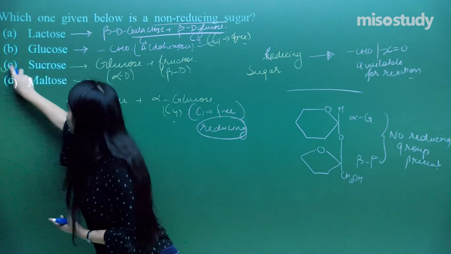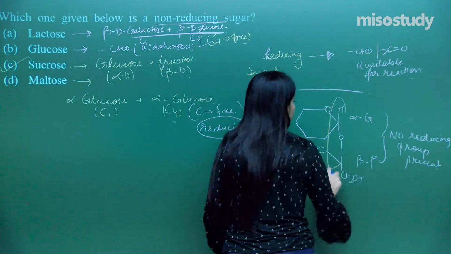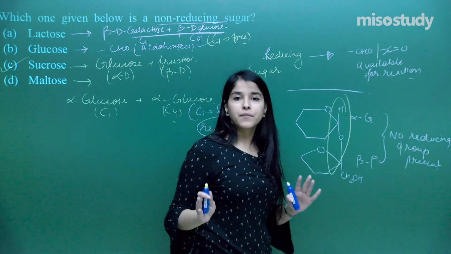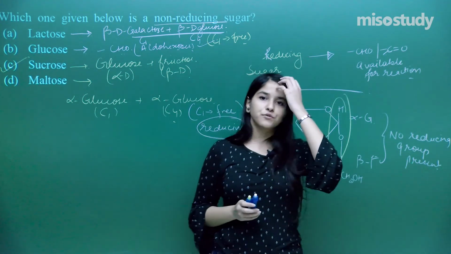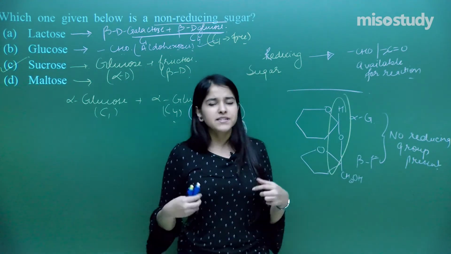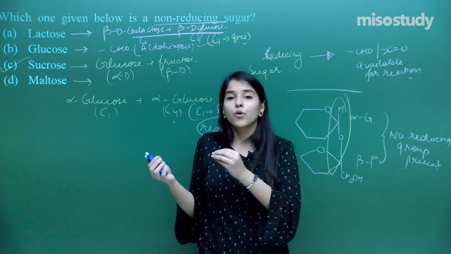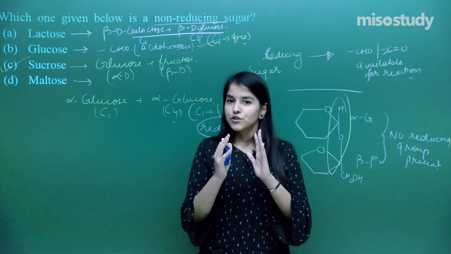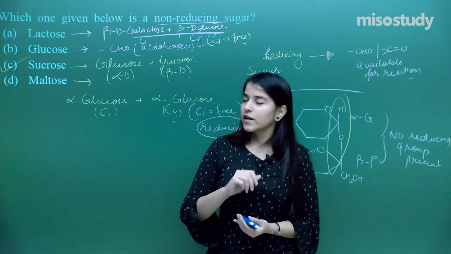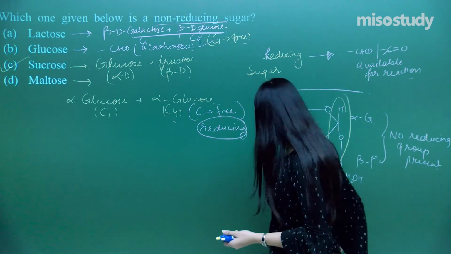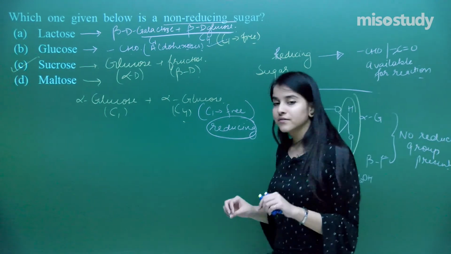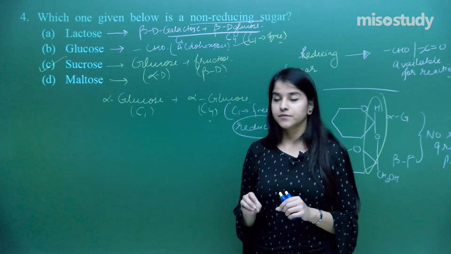That is sucrose, where both the positions are occupied, so there might not be any kind of a reducing reaction over here. That means any kind of reaction concerned with the Fehling's solution or the Tollens reagent is not there. So I hope you all have got the answer here. That is sucrose. Sucrose is the only non-reducing sugar.